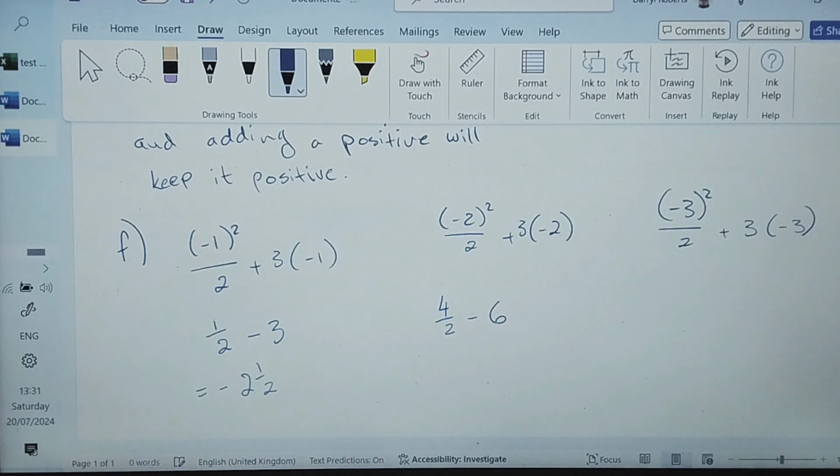It's minus because it's a positive times a negative. 4 over 2 is 2, and 2 minus 6 is -4. For the last example, -3 squared is 9 over 2, which is 4.5, and 3 times -3 is -9, so 4.5 minus 9 equals -4.5.